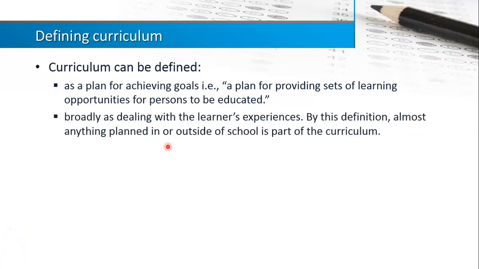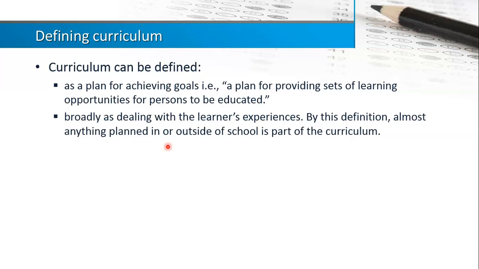The second one is that curriculum can be defined as what kind of learning environment the students or the learners will experience.